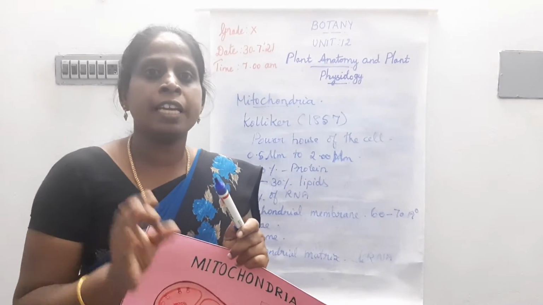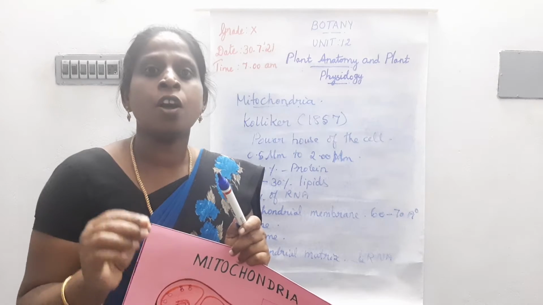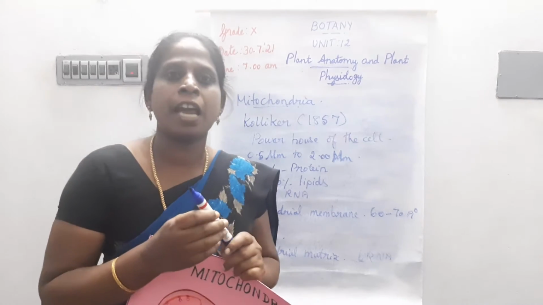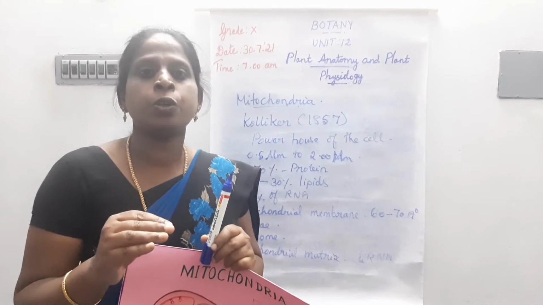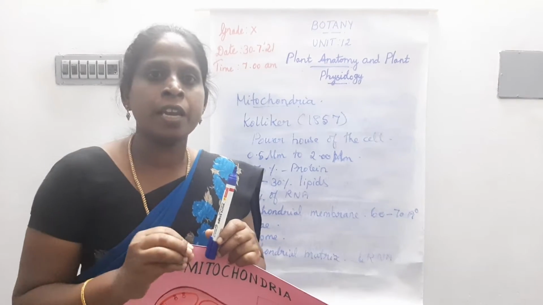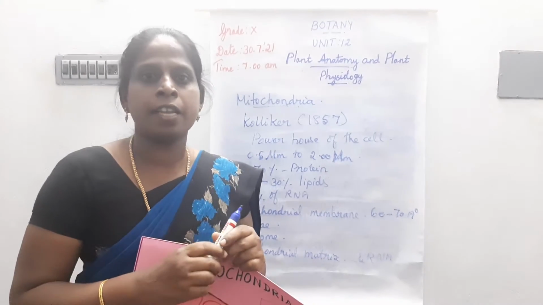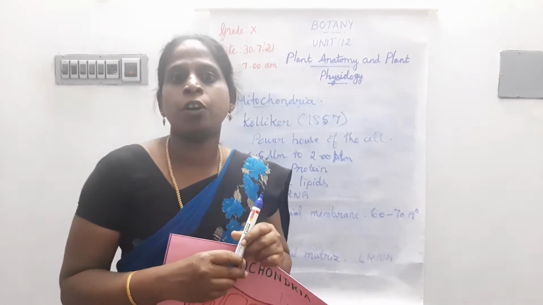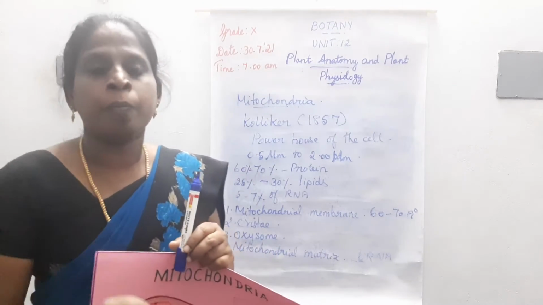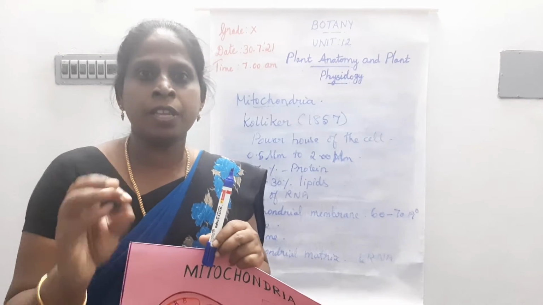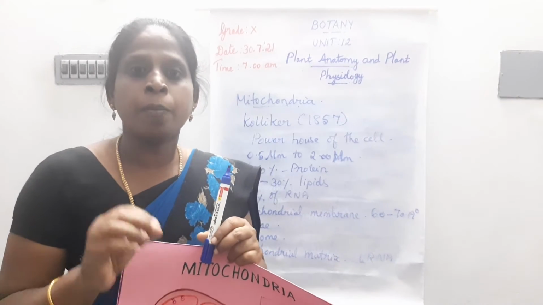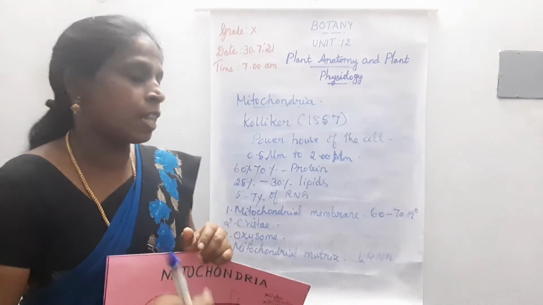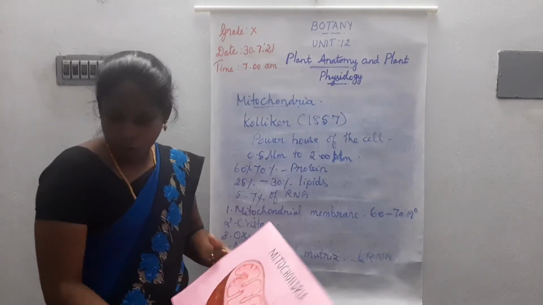The second one is it helps the cell to maintain normal concentration of calcium ions. That is the second function. Third function, it regulates the metabolic activity of the cell. That is about the mitochondria.